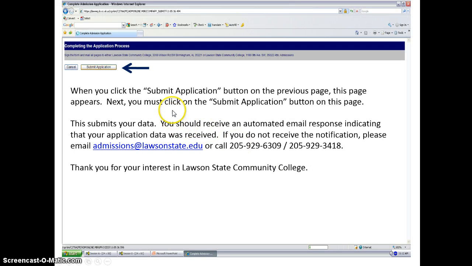Now, when you click the Submit Application button on the previous page, this page appears. You must click Submit Application here. Your data will then be submitted. You should receive an automated email response indicating that your data has been received. If you do not receive the notification, please email us at admissions@lawsonstate.edu or call